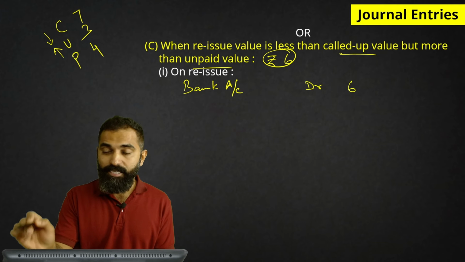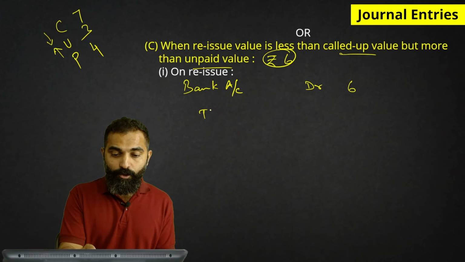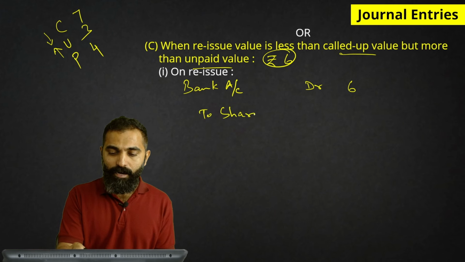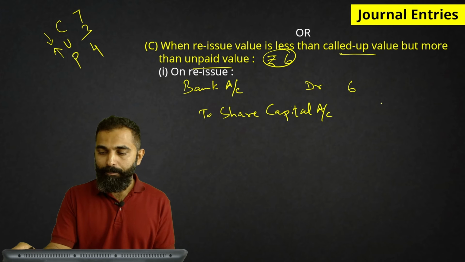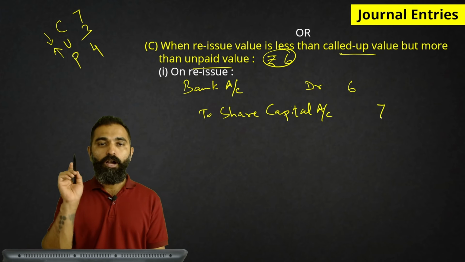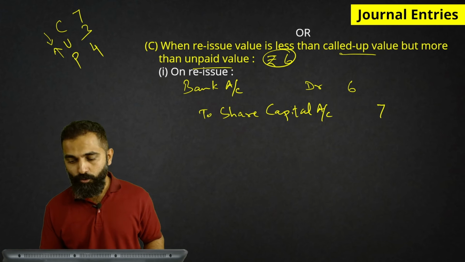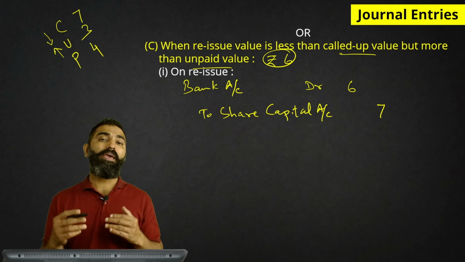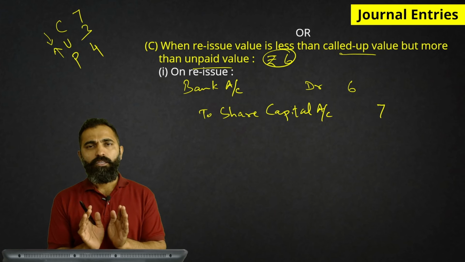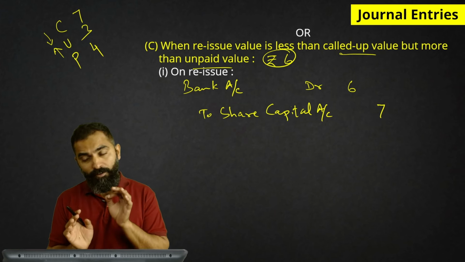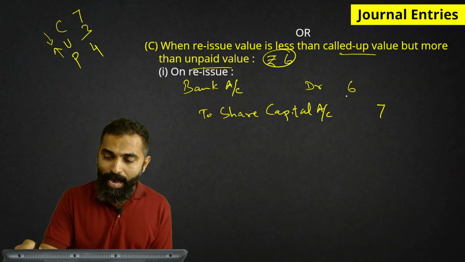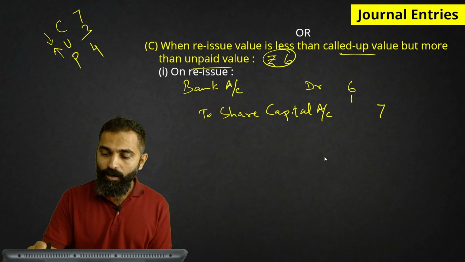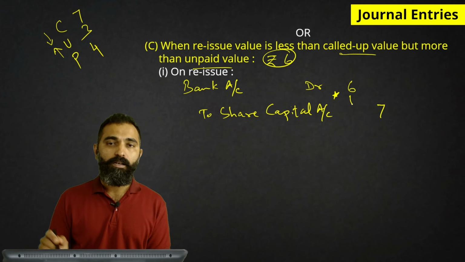Okay, 6. But we need to credit the share capital again with how much? Capital has to be credited with the called up value. You may reissue at any price. The capital will be credited only with the called up value. That is 7. So now we see there is a gap of rupee 1.